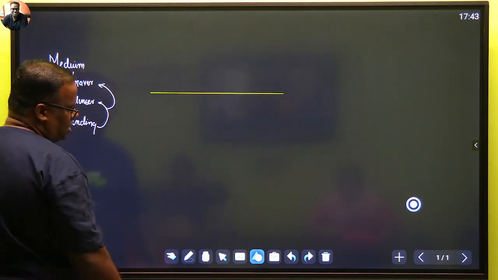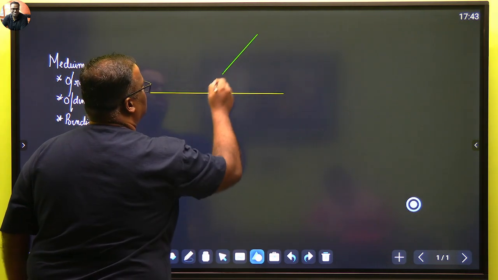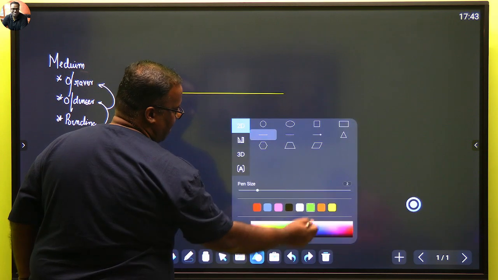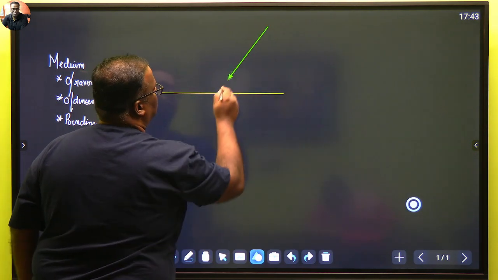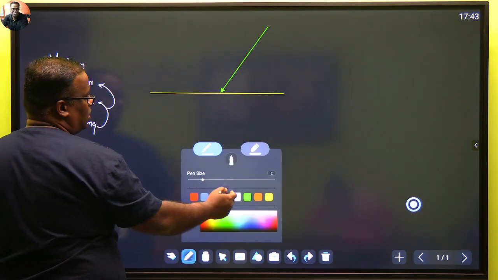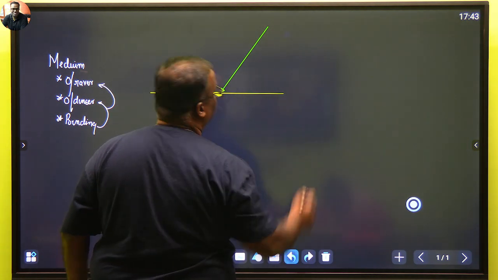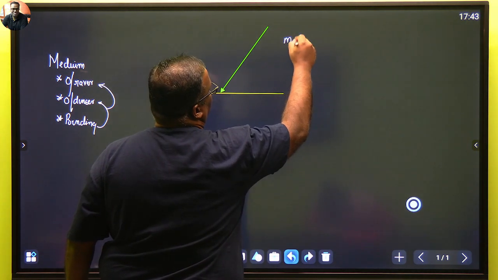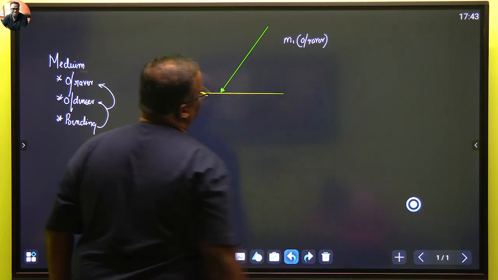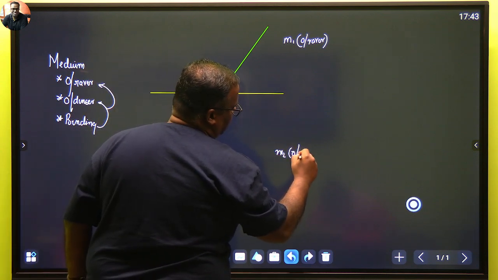This is our interface. So we have an incident ray. Suppose the incident ray is coming from this medium. So I'm saying that this is medium M1, and this medium is an optically rarer medium, and this is medium M2, which is optically denser medium.